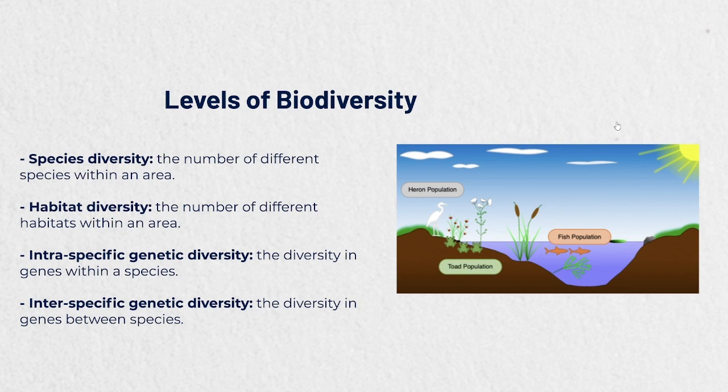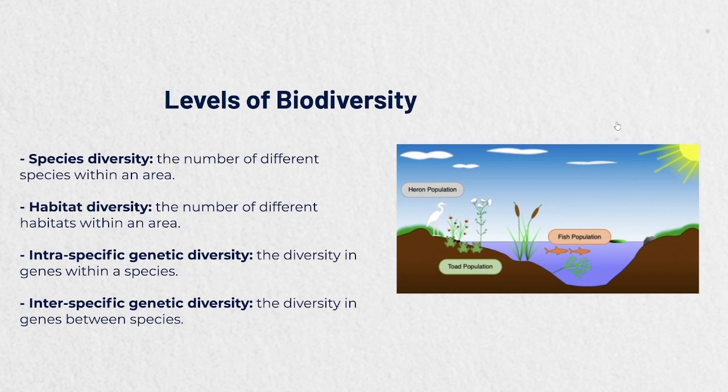So what is species diversity? It is the number of different species within an area. Remember the definition of species. A species was a group of similar types of organisms that can interbreed and form fertile offspring. This is the definition of a species. So the number of different species, that means the number of different types of groups of organisms in a specific area, is called the species diversity.